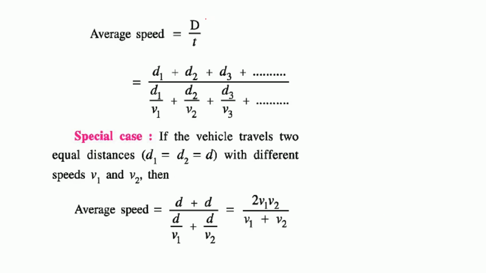Average speed is what? Capital D by t. That is, capital D is simply the addition of all the distance, and time we just found out to be d1 by v1 plus d2 by v2 plus d3 by v3 till dn by vn.